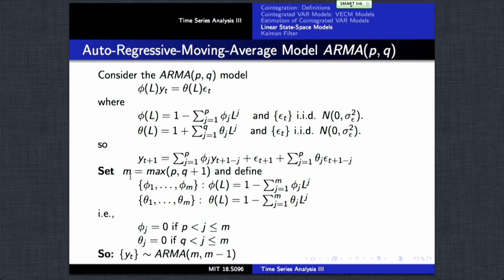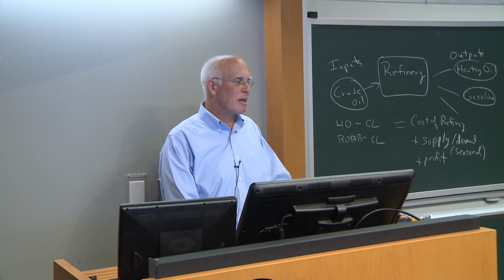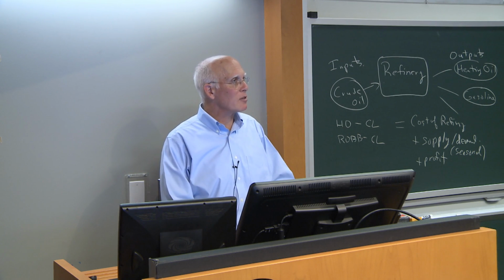Let me just finish up with examples showing this with the autoregressive moving average model. Many years ago, it was actually very difficult to specify the estimation methods for autoregressive moving average models.